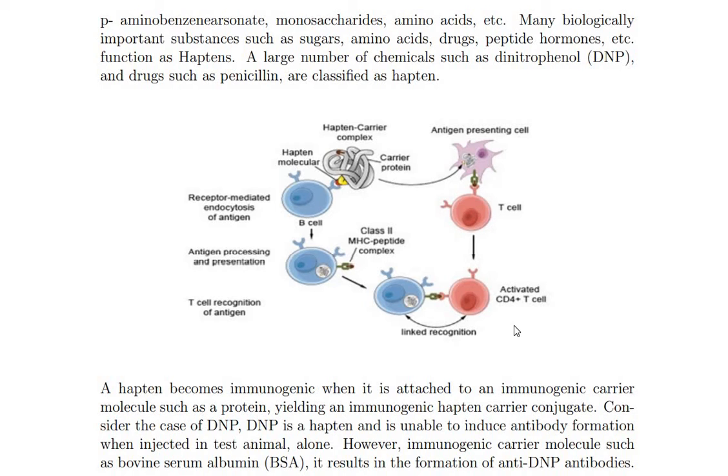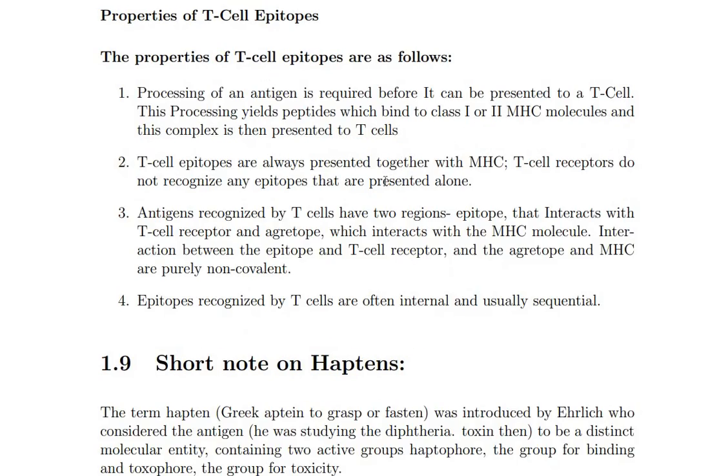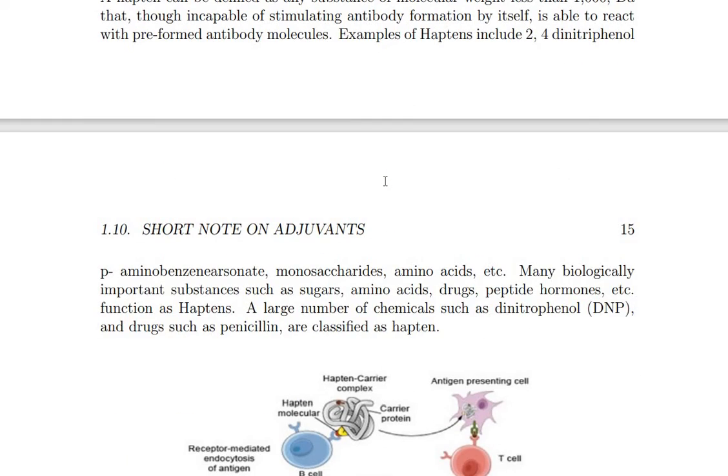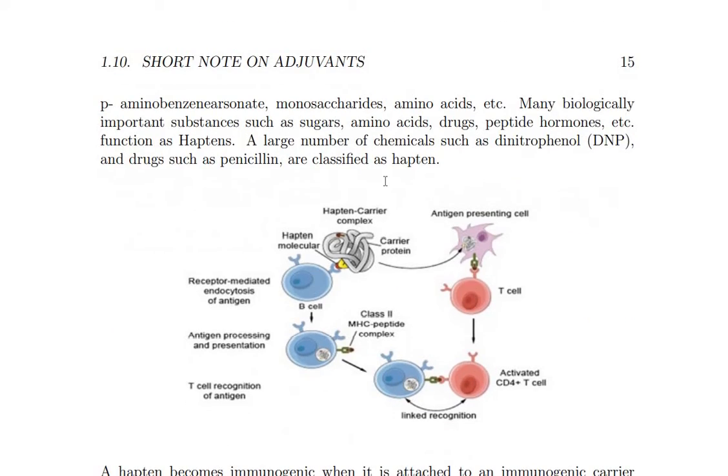So presenting cells, T cells, they bond up with the antigen presenting cells, activated into the CD4 T cells, linked in the recognition of the MHC2 molecules. MHC2 molecules, they bond with the B cells. B cells bond with the hapten structure. Hapten is the monosaccharide structure and 2,4 dinitrophenol structure. So dinitrophenol structure is the hapten structure. They bound up with the B cells, the recognition of the antigen presenting cells.